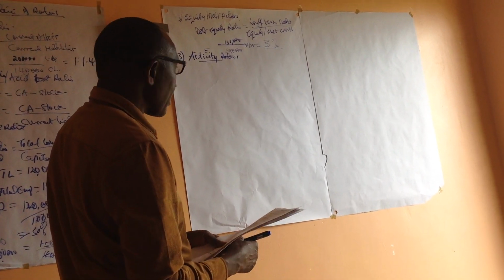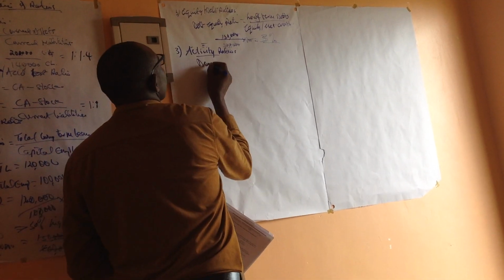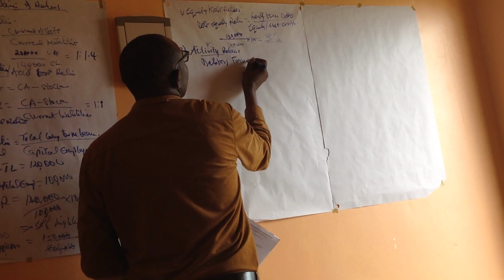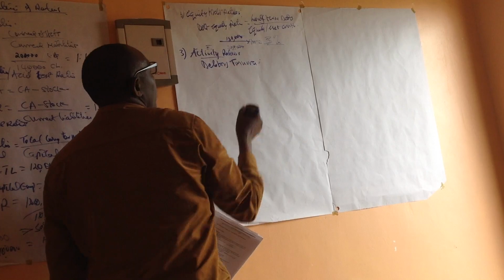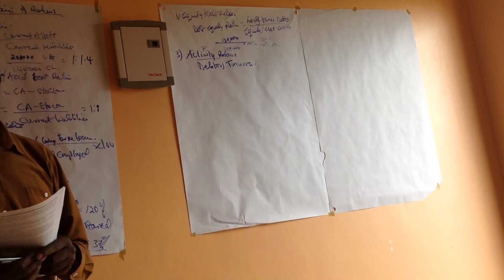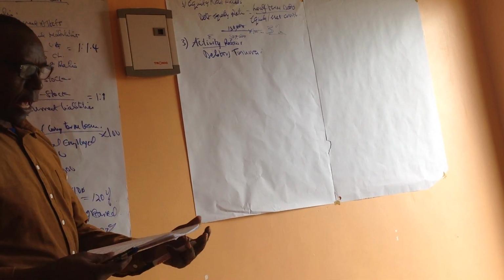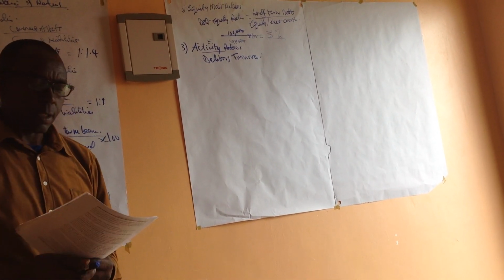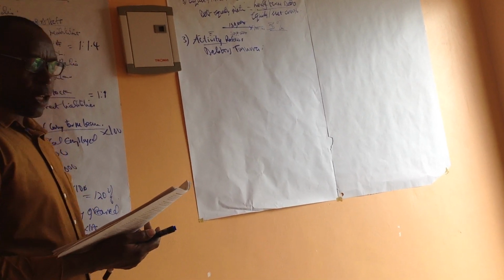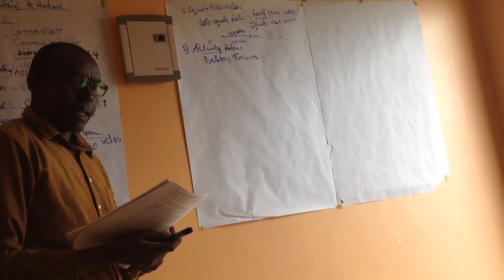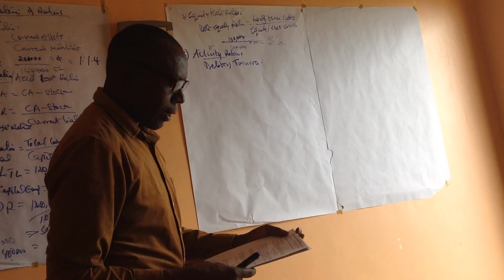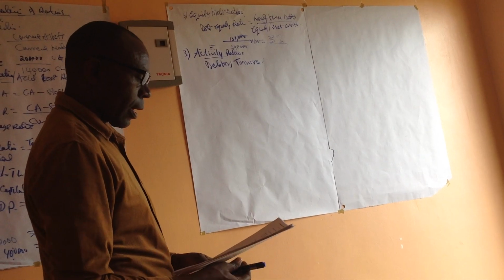One, as I said, is the debtors turnover. I said it shows the number of times the debts are paid within the year. So it indicates how efficient the firm is in managing credit. The higher the ratio, the more efficient the management is in managing its credit policy.